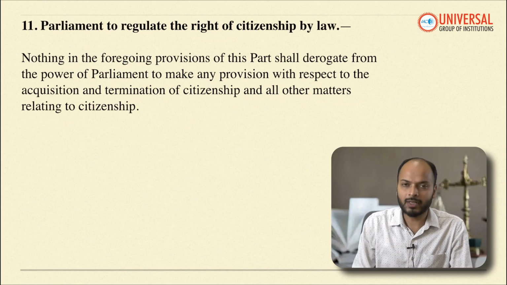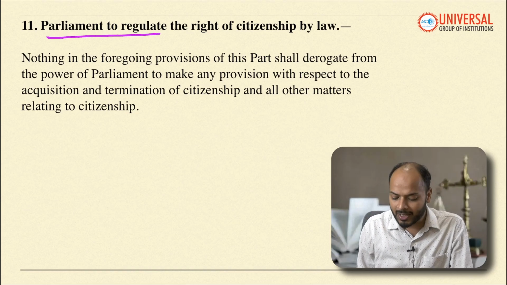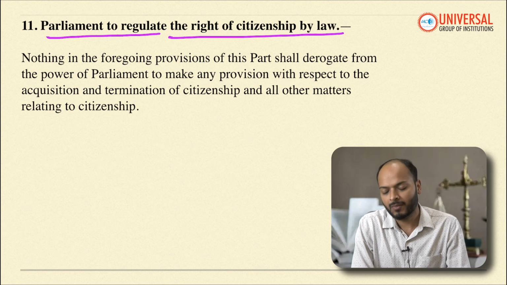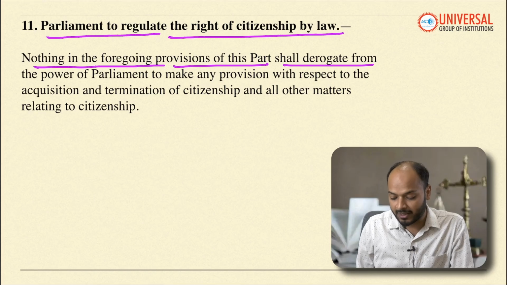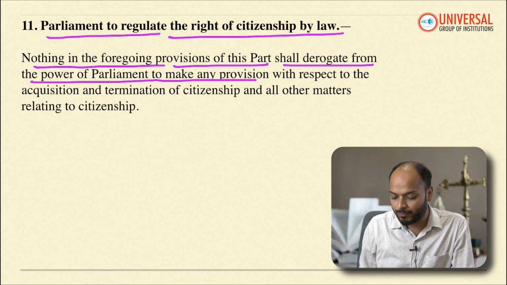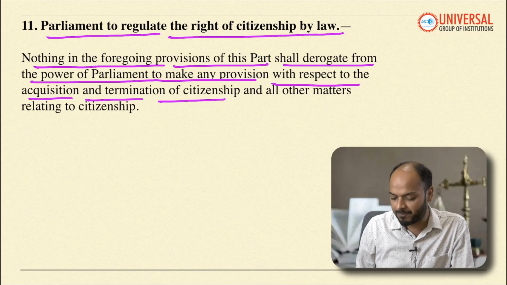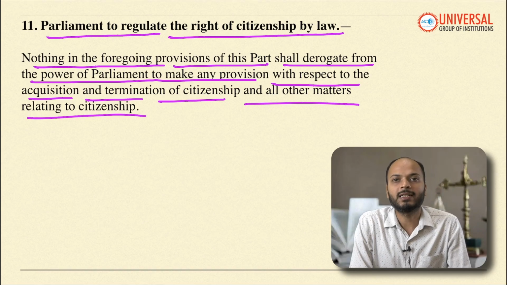Now moving forward to Article 11. Article 11 is about Parliament regulating the rights of citizenship by law. Let me read the details first. It says, nothing in the foregoing provisions of this part shall derogate from the power of Parliament to make any provision with respect to the acquisition and termination of citizenship and all other matters related to citizenship.